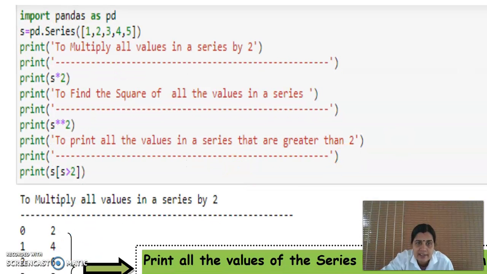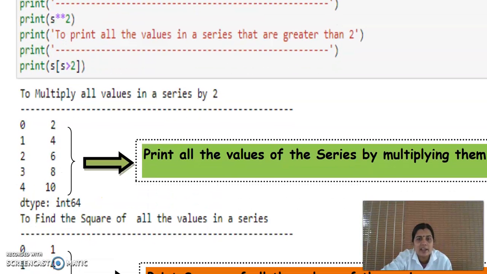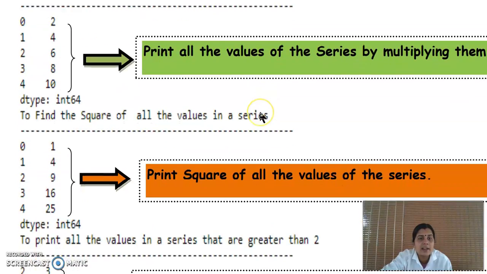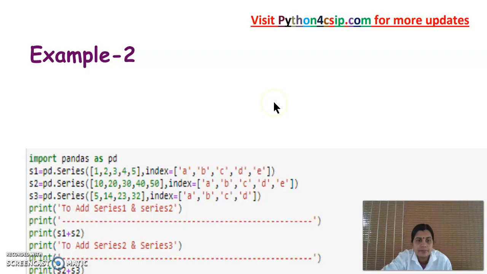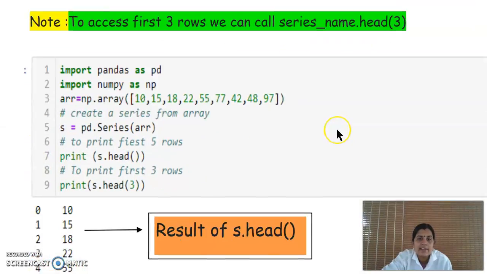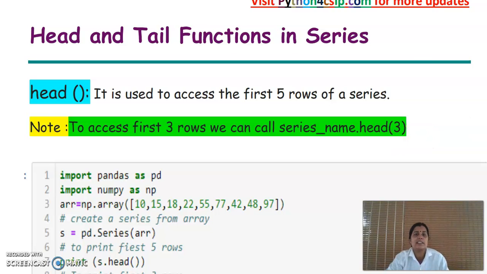Then we can discuss the mathematical operations. There are addition, subtraction, multiplication, division, all are there. So we can use the plus, minus, star and division operators there. And then next we can discuss the head and tail functions. This is very important, head and tail functions. That means we can access the elements of a series by using head and tail functions.